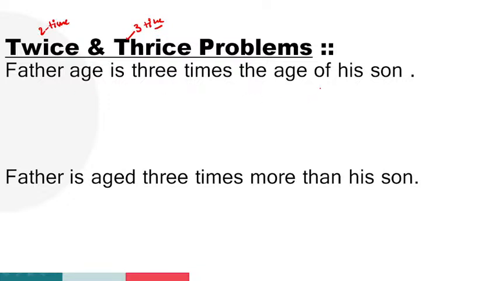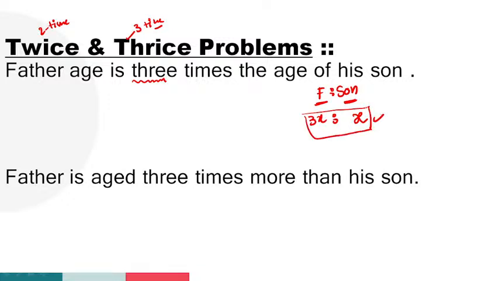First, I'm going to explain the basic method. Look at the screen carefully. Son's age we don't know, so let it be x. Father is how many times? 3 times. So x into 3, 3x. The formation is 3x is to x. Formation is very, very important, guys.